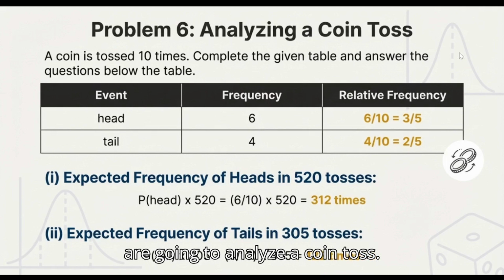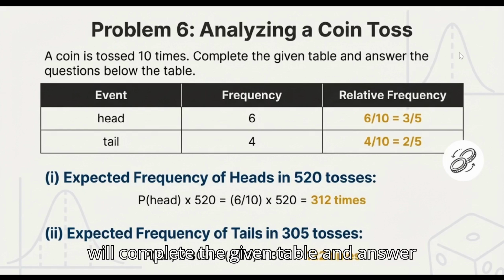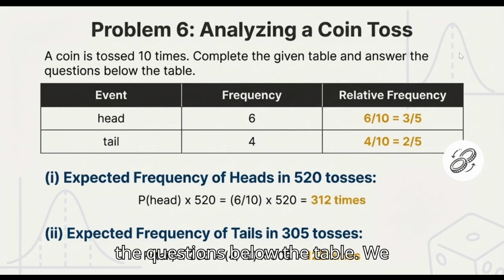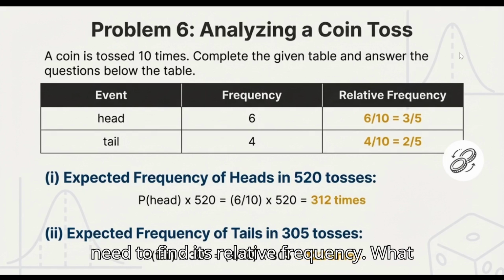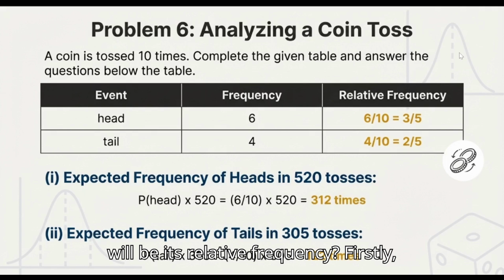In problem number 6, we are going to analyze a coin toss. A coin is tossed 10 times. We will complete the given table and answer the questions below the table. We have an event which is heads or tails. Heads occurs 6 times and we need to find its relative frequency. What will be its relative frequency?